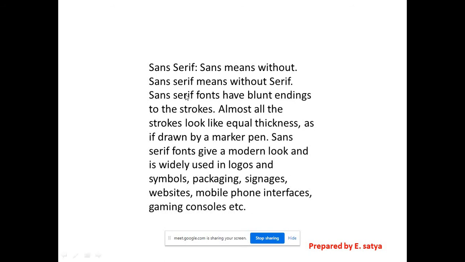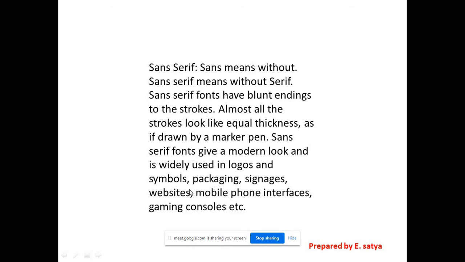Mostly in logo designs we use sans serifs because they have blunt endings, looking like equal thickness, as if drawn by a marker pen. They have no curviness at the end points. That is the reason we use mostly sans serifs in logo design and symbols.